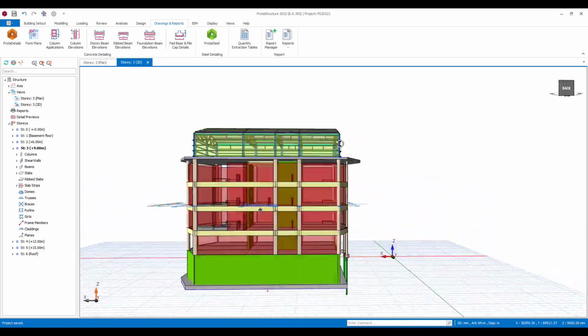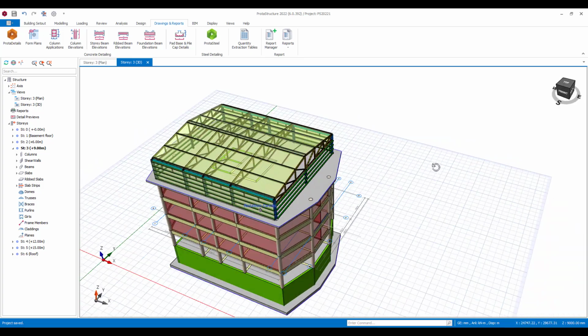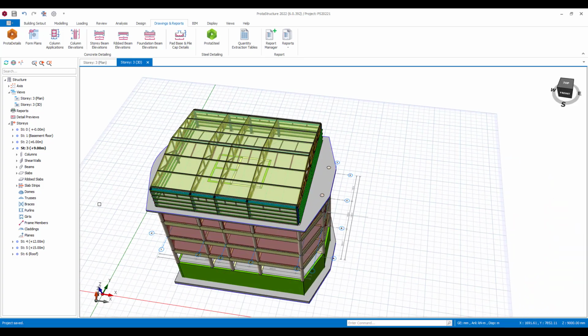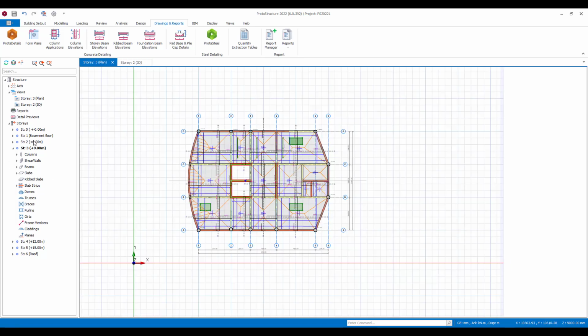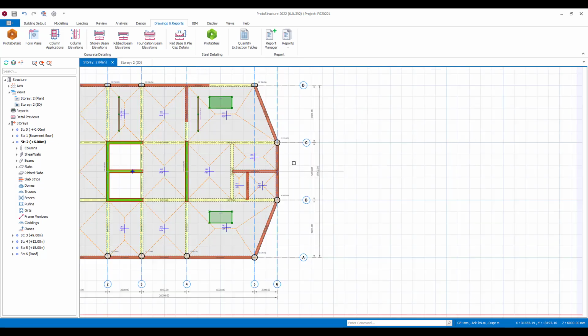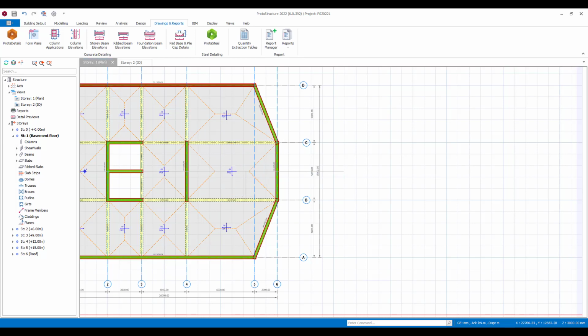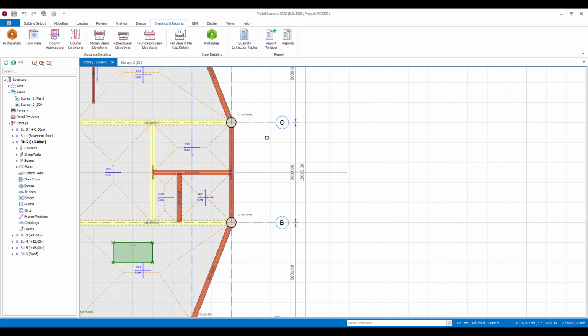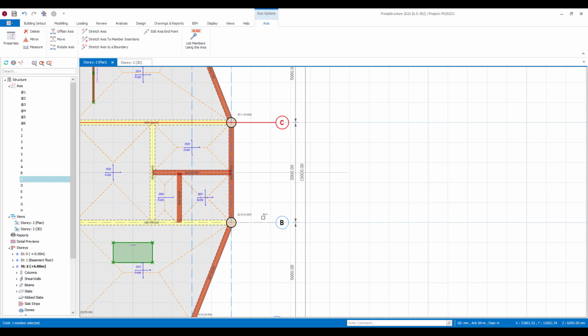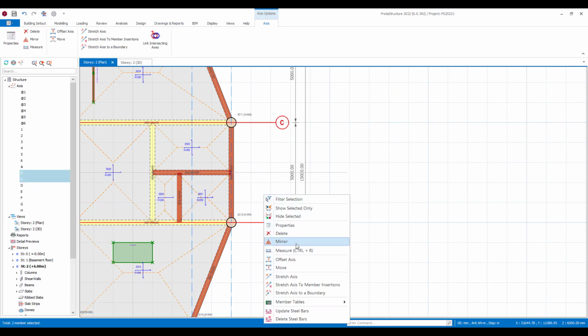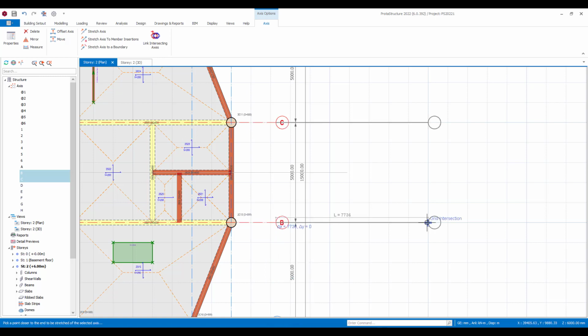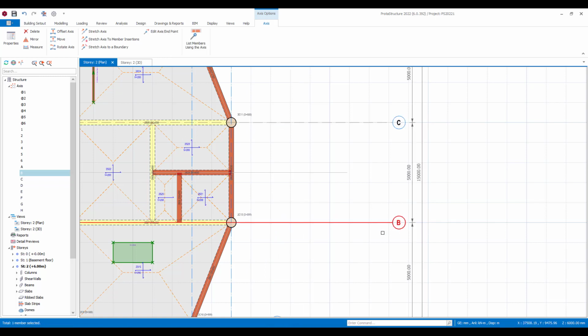Okay, so here you can see that we've created our whole model. Now the last thing I just wanted to show you, just to end with today, is I'm just going to come down to level 3. What I'd like to do here is take these grid lines and stretch them out. I just want to finish on this note, so we can just pull them out a little bit.